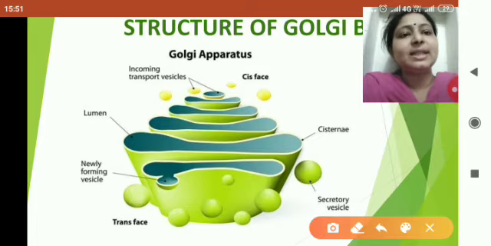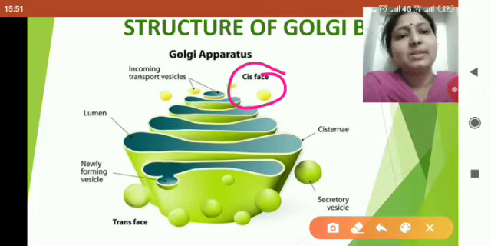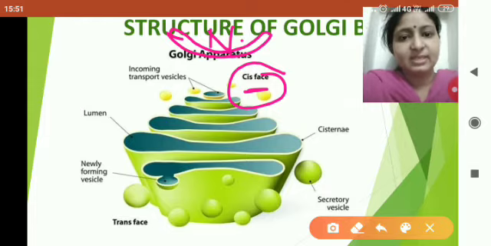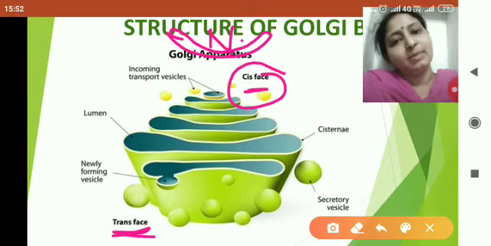Here you can see that cis phase is written. Now the phase of the Golgi body present towards the nucleus. Suppose I said this is nucleus, then the phase of Golgi body present towards the nucleus is called as the cis phase, and the phase present just opposite to that is called as the trans phase of the Golgi body.